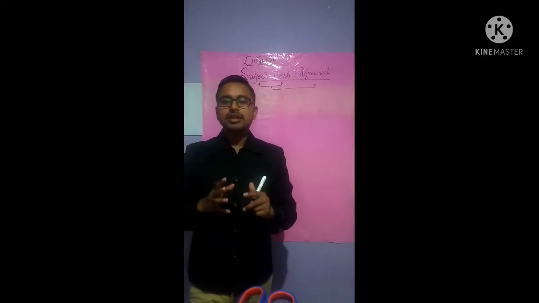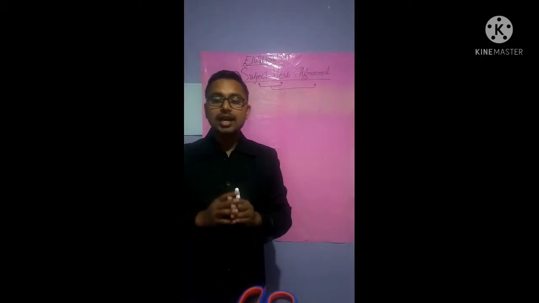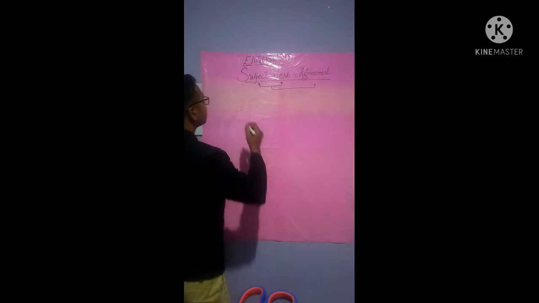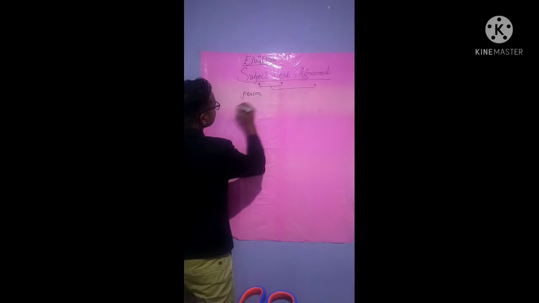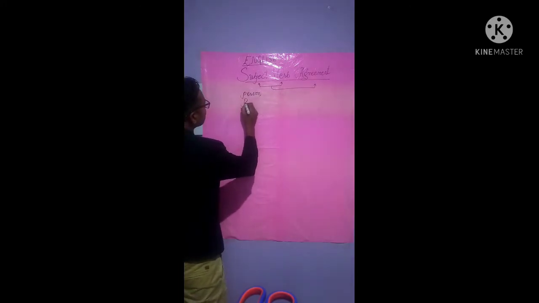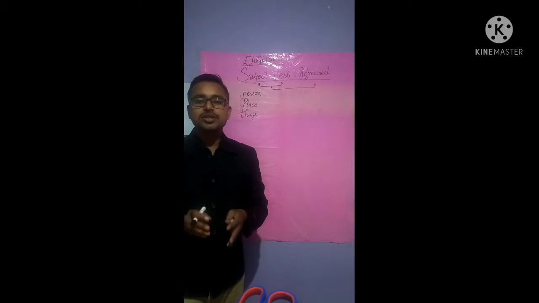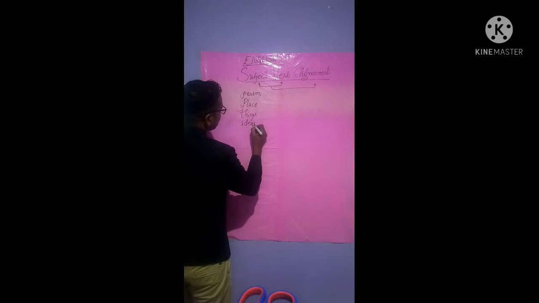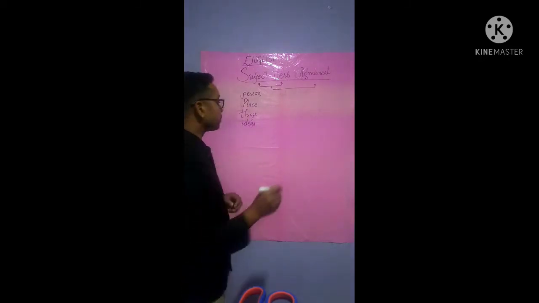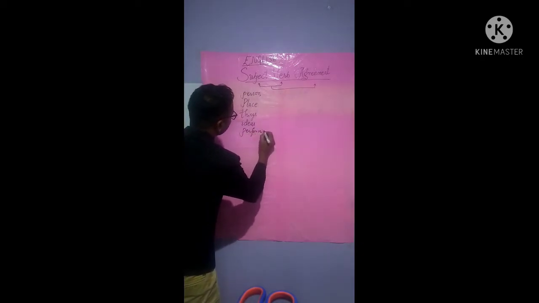The subject of a sentence is the person, place, things, or ideas that is performing the action, isn't it? Now what is the subject? A subject is a person, place, things, ideas, that is performing actions. Hope you all are understanding.